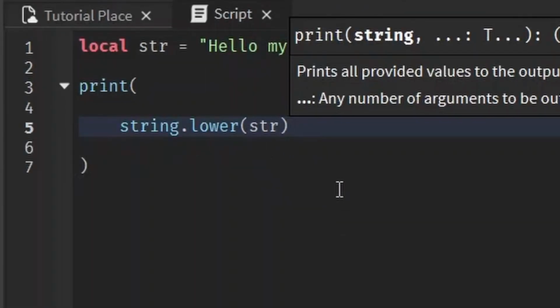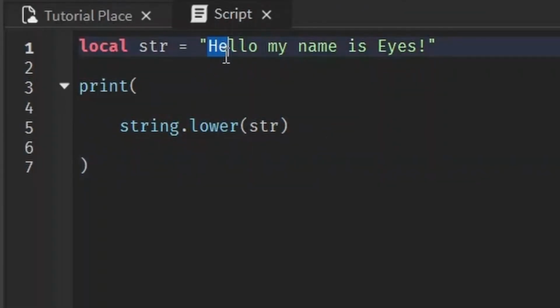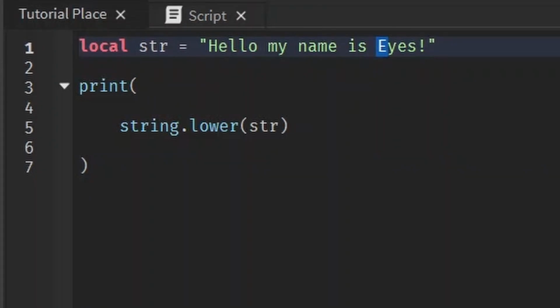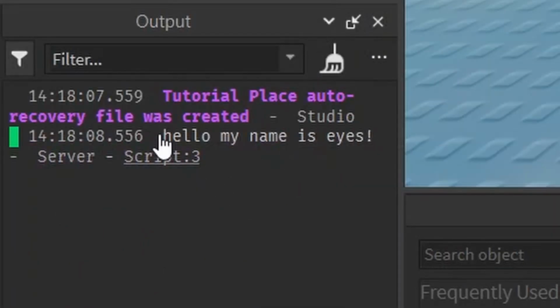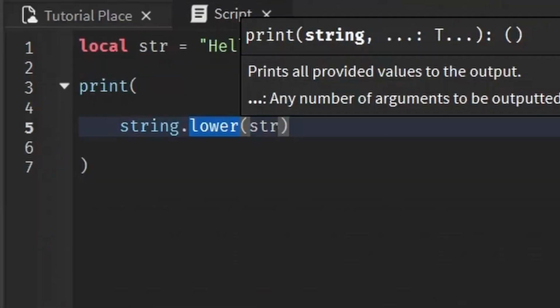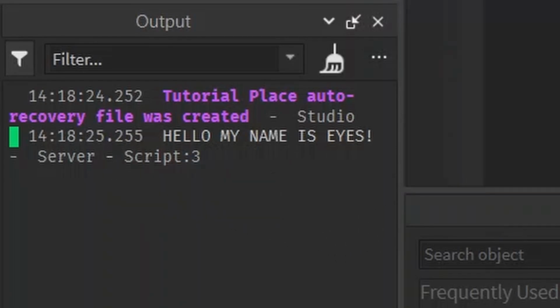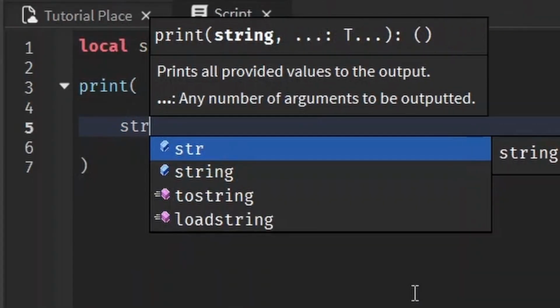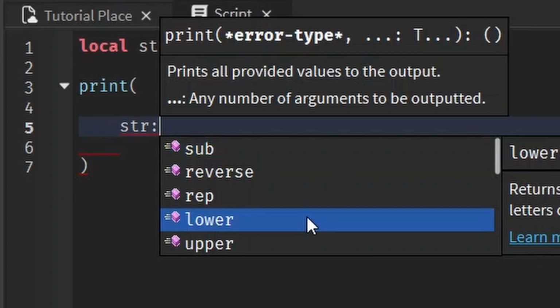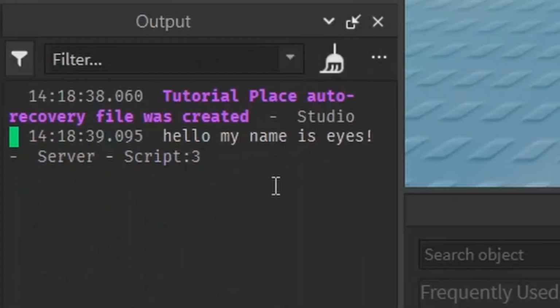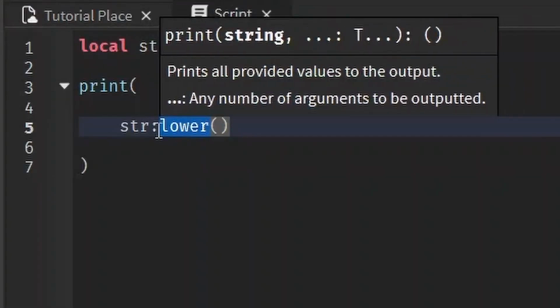String.lower returns a lowercase version of the string. You see how we have capital letters here and here? Well, when we put it through string.lower, it makes it into all lowercase. On the other hand, if you want everything to be uppercase, you can do string.upper, and it will return an uppercase version of the string you give it. Again, like with the length, you could also do str colon lower, and it'll be the same exact thing as if you do dot lower, or you can even do the upper one too.